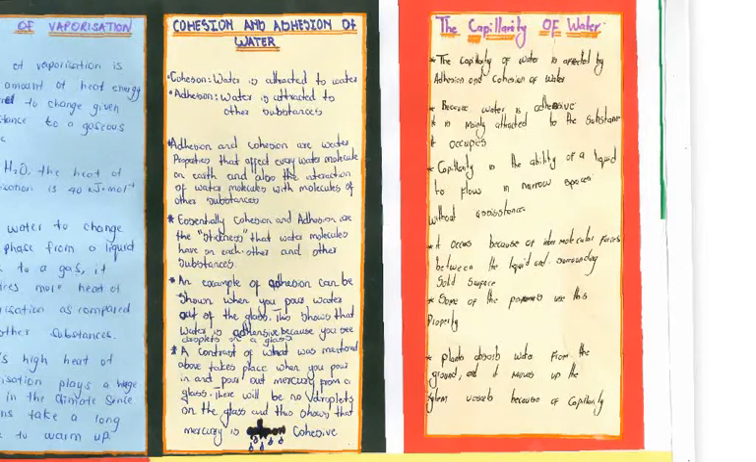The third property that we are going to talk about is cohesion and adhesion of water. Cohesion: water is attracted to water. Adhesion: water is attracted to other substances. Adhesion and cohesion are water properties that affect every water molecule on Earth, and also the interaction of water molecules with molecules of other substances. Essentially, cohesion and adhesion are the stickiness that water molecules have on each other and on the substance that they're in.